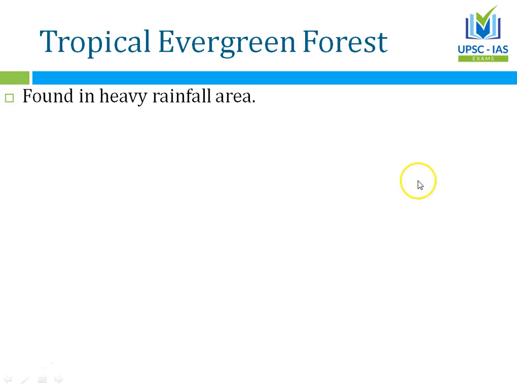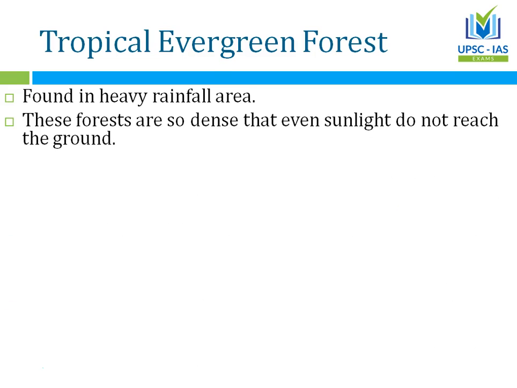So the more water, and of course it is in tropical zone, so you have more sunlight, that means photosynthesis. The other thing is that these forests are so dense that even sunlight does not reach the ground. You will find bigger leaves here, that means it would be able to catch more sunlight, right?